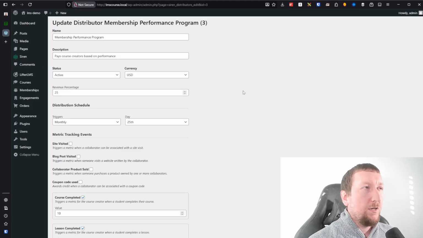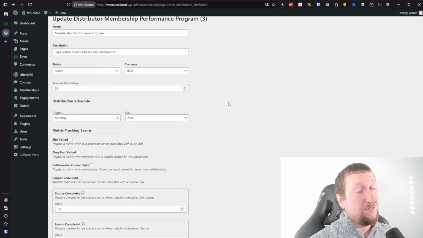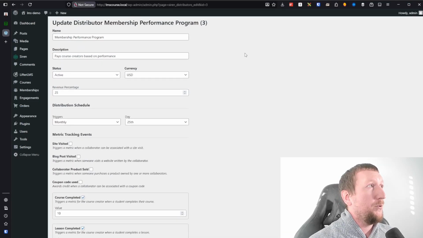So of course, if you've seen how we create programs in Siren, it's very similar. We're going to give the program a name. In our case, it's a membership performance program. The description: pays course creators based on performance. We're going to set the status to active. We're going to select our currency. We're going to set that revenue percentage to 25%, right? So just like in our example with that payment calculator, that payment was 25%, right?